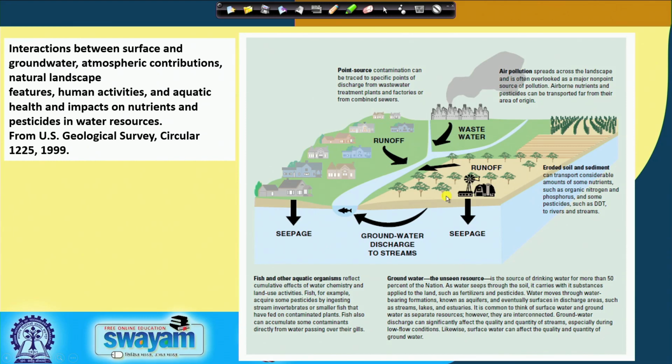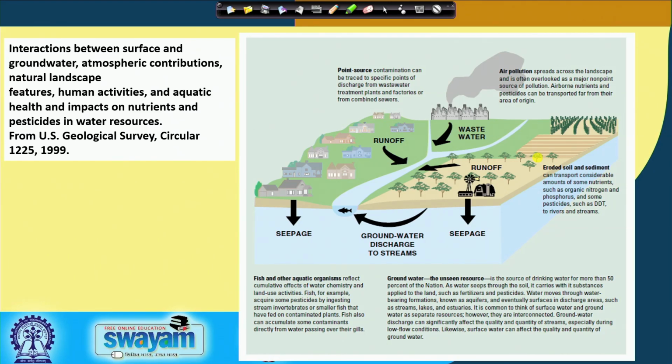Runoff can be generated from agricultural fields, which will ultimately contaminate nearby water bodies and groundwater, and this groundwater will be discharged into the streams, ultimately creating pollution of the total soil and water system.